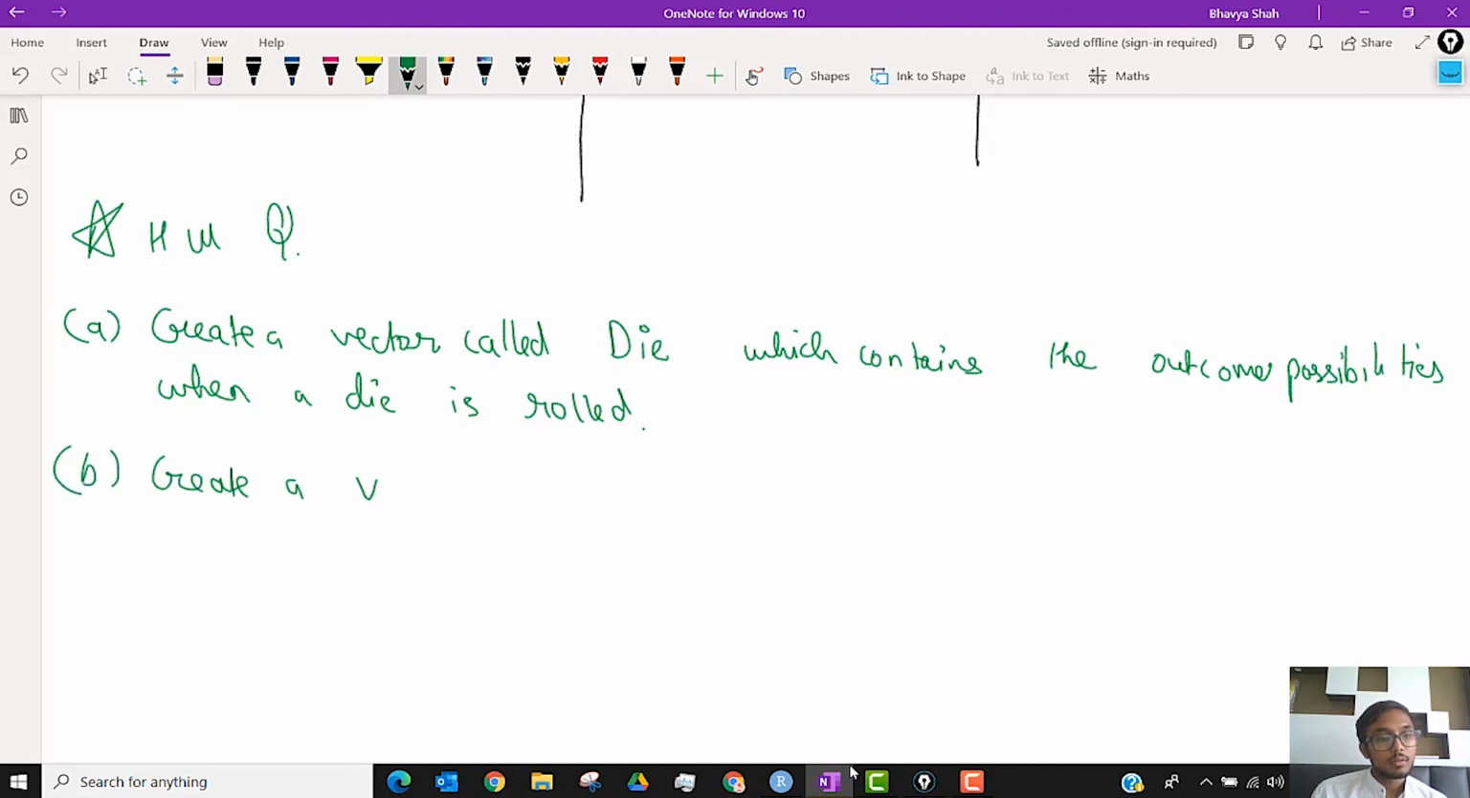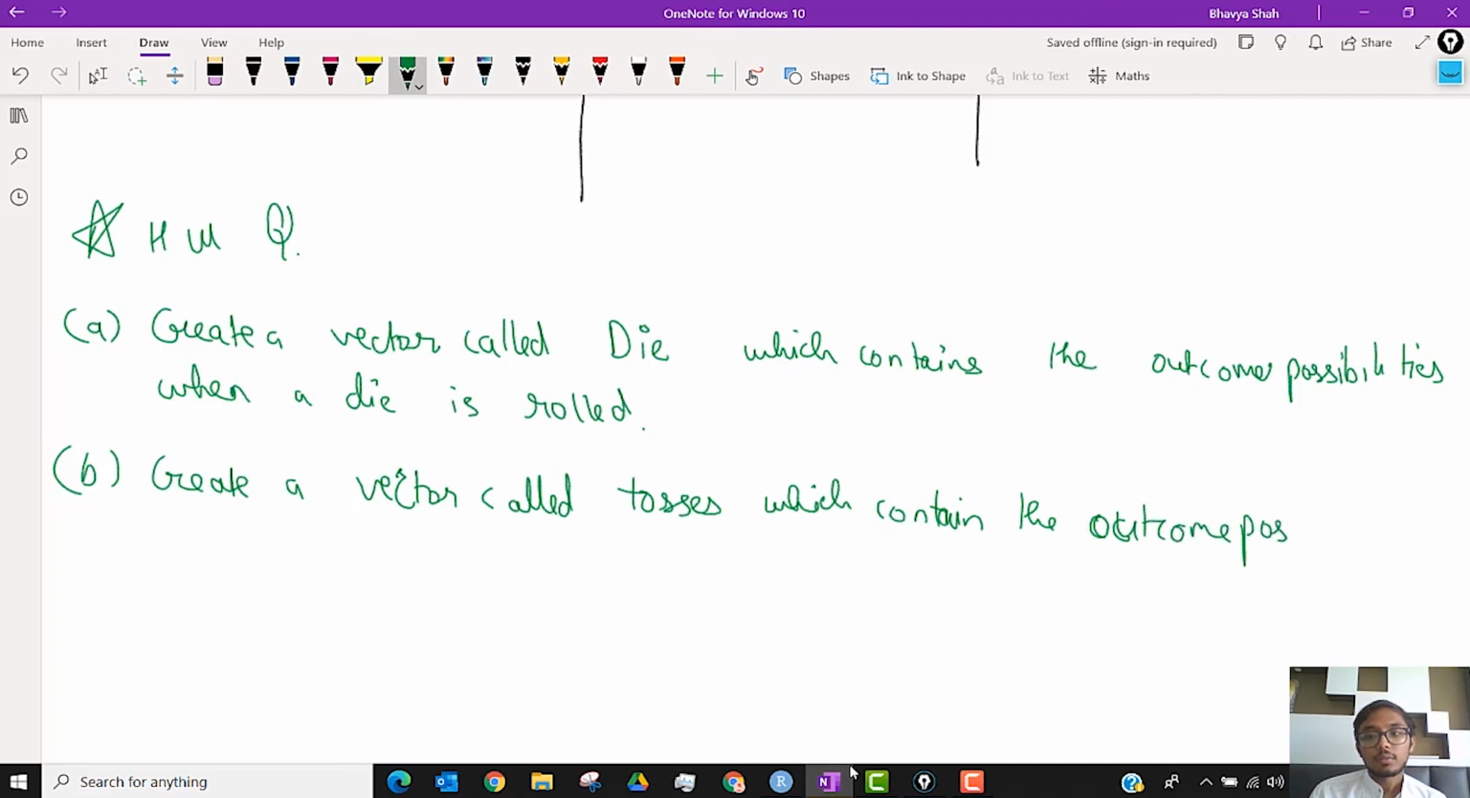Create a vector called TOSS which contains the outcome possibilities when two coins are tossed. Okay, if you want to try something challenging, you can obviously try 3 coins or 2 dice. Okay, but for now practice this much.